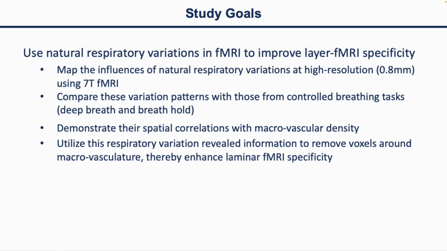Here are some study goals. We aim to use the natural respiratory variation in fMRI to improve laminar fMRI specificity. First, we will map the influence of natural respiratory variations at high resolution using 7T fMRI, and we will compare those respiration variation patterns with those from the controlled breathing tasks like deep breath and breath hold. And then we will demonstrate the spatial correlations with large vessel density and utilize those respiration-variation-revealed information to remove voxels around the large vessels, thereby enhancing laminar fMRI specificity.